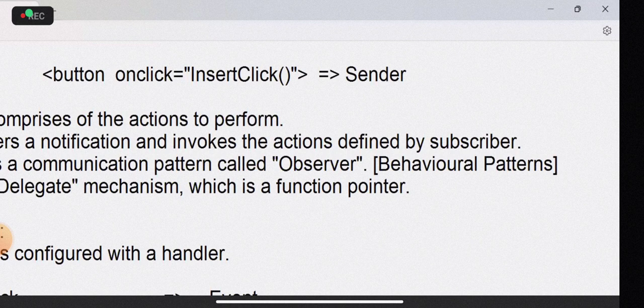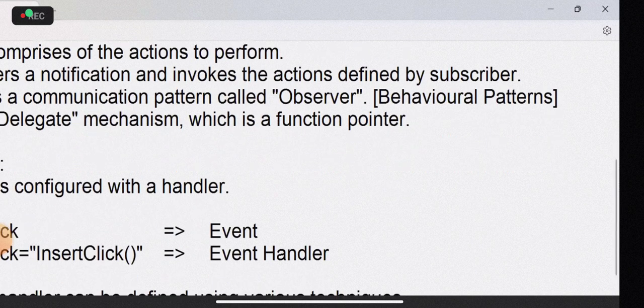So generally, React event handler can be defined using various techniques. How is React event handler defined? Because in JavaScript, how event handler is given, I showed above. That means in JavaScript, usually your event handler will be like this. Now, how can React event handler be defined?